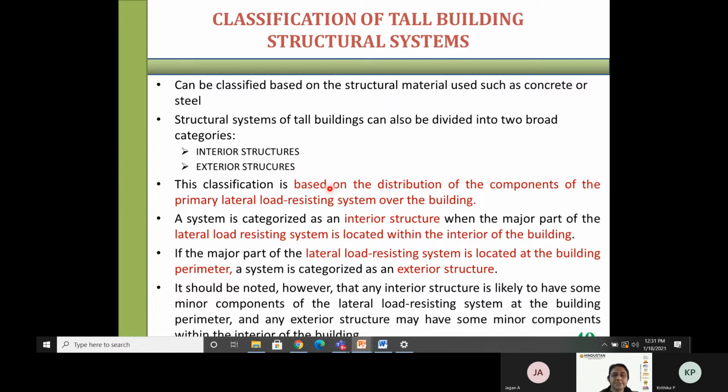This classification is based on the distribution of components of the primary lateral load resisting system over the building. This word is very important: lateral load resisting system, LLR system. Lateral load resisting systems are nothing but all the vertical elements. When a lateral load is coming, this lateral load has to be resisted by vertical members, isn't it?